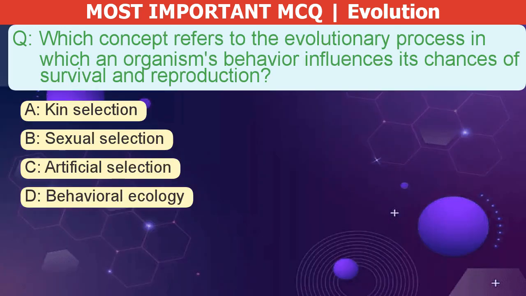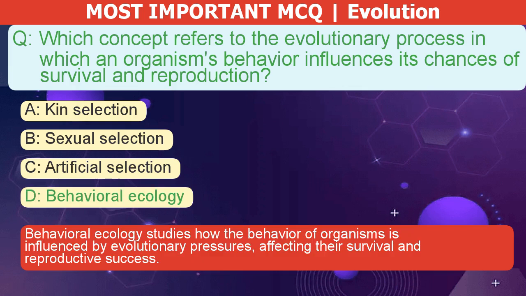Which concept refers to the evolutionary process in which an organism's behavior influences its chances of survival and reproduction? A. Kin selection. B. Sexual selection. C. Artificial selection. D. Behavioral ecology. The correct answer is D. Behavioral ecology studies how the behavior of organisms is influenced by evolutionary pressures, affecting their survival and reproductive success.